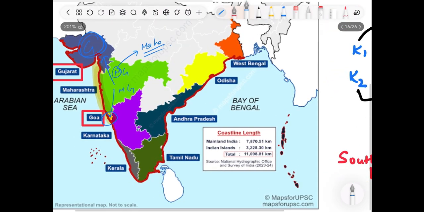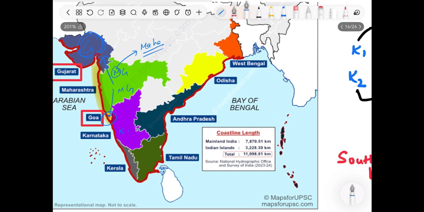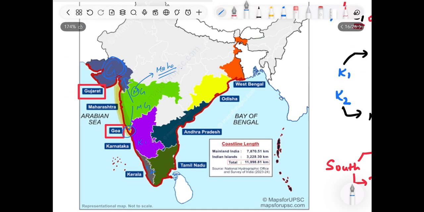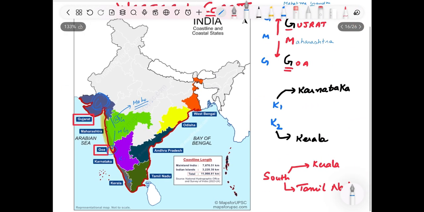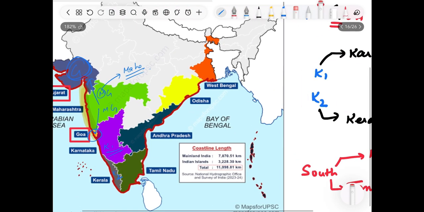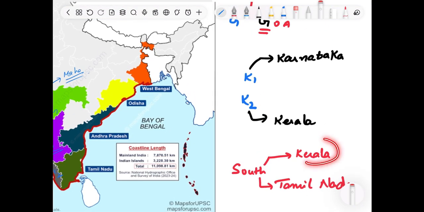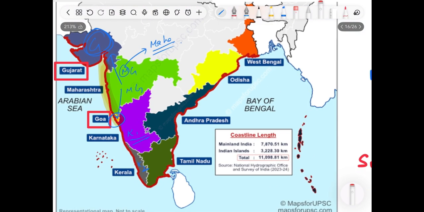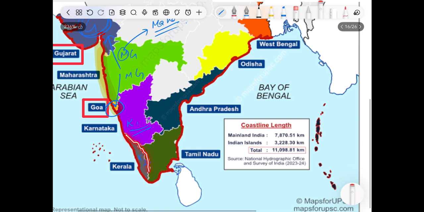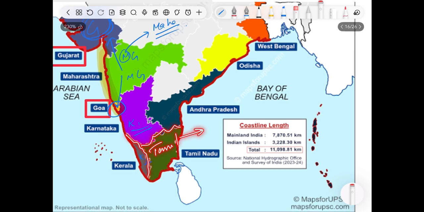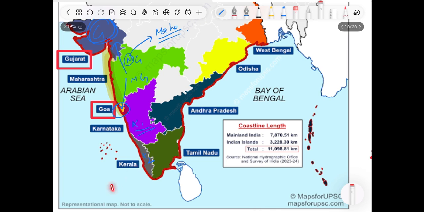And below two states are two Ks, K1 and K2. K1, the first state, stands for Karnataka. K2, the second state, stands for Kerala. Most of us are aware the southernmost two states are Kerala and Tamil Nadu. Fine. Here are the southernmost states. This is Tamil Nadu, which we covered in the eastern coast, and this is Kerala, which is the western coast.